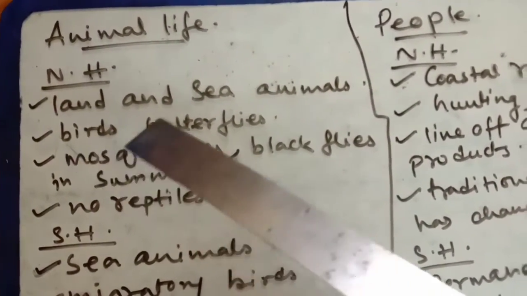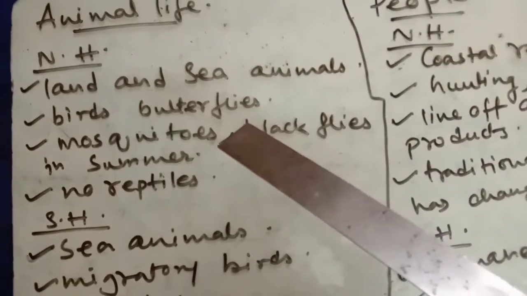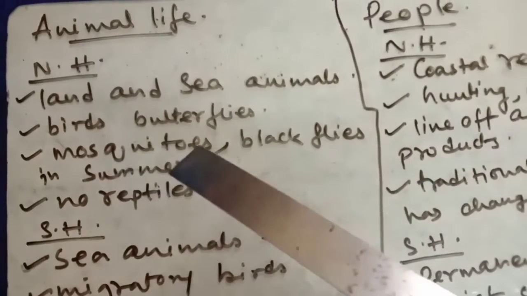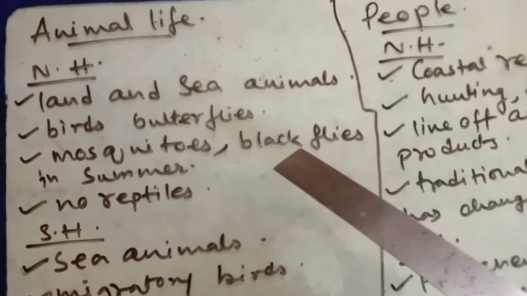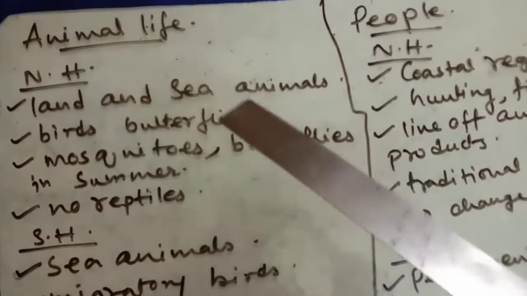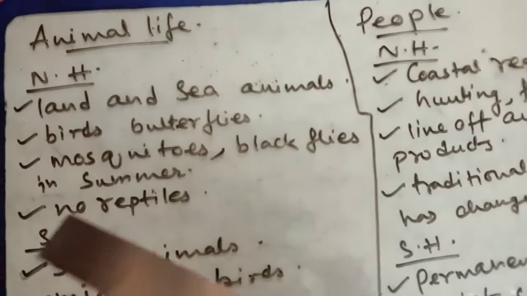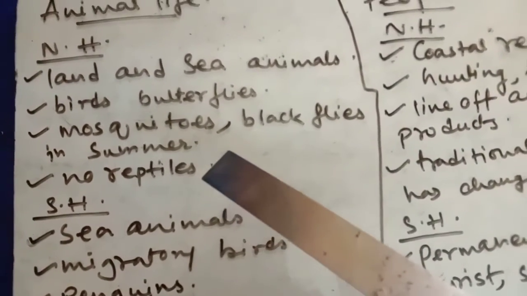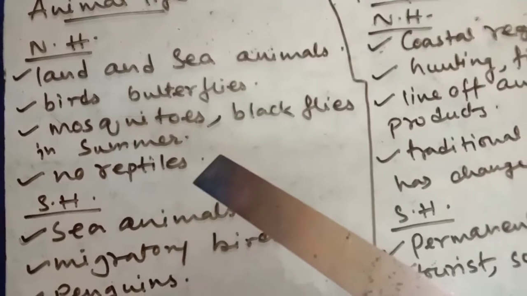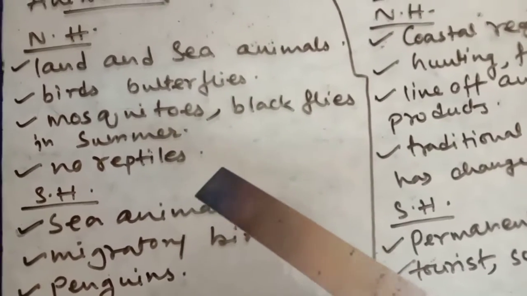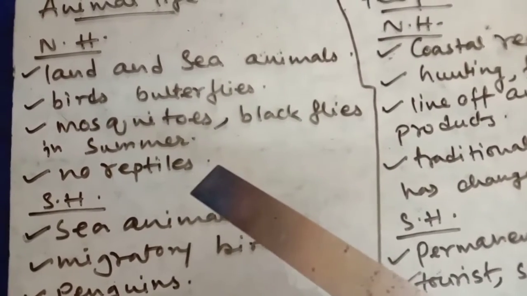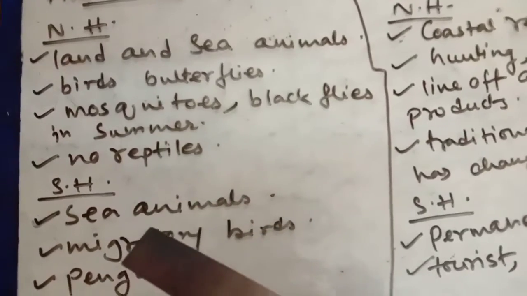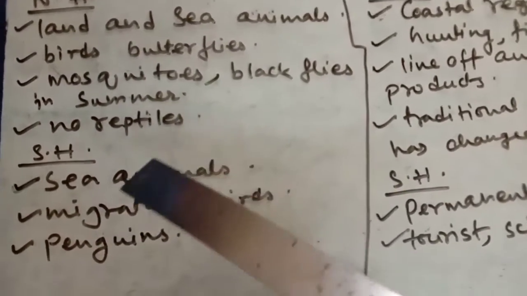Different types of birds and butterflies are also there, and mosquitoes and black flies we get to see in the northern hemisphere, especially in the summer season, but no reptiles can be seen. As you know, reptiles are cold blooded and cannot survive in the extreme cold, so we cannot see any reptiles here.